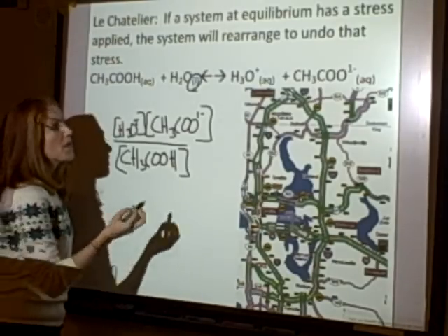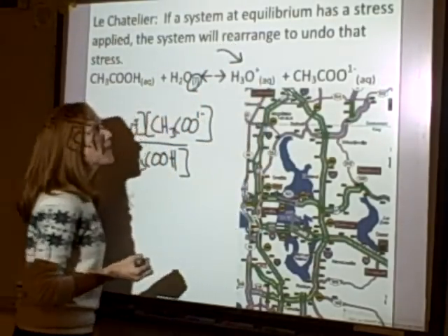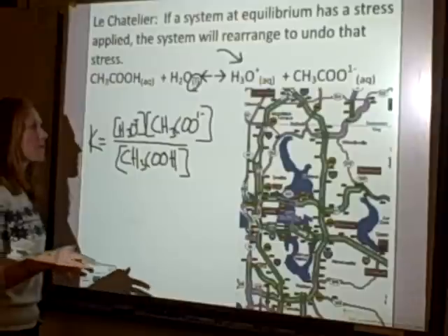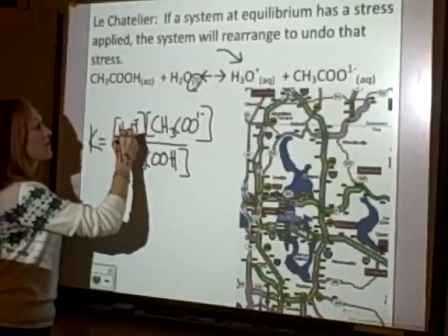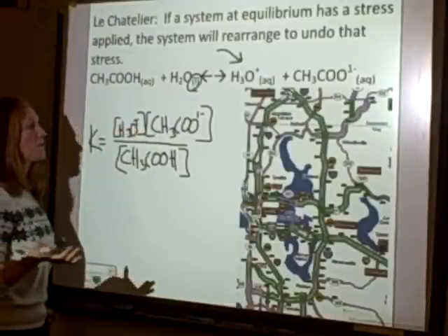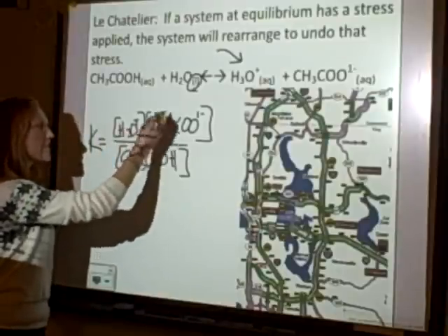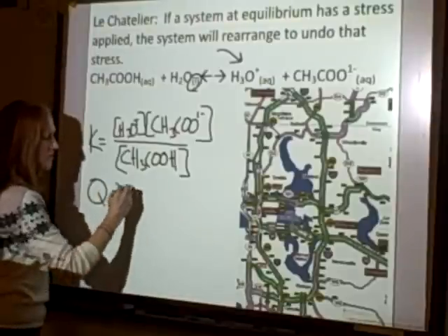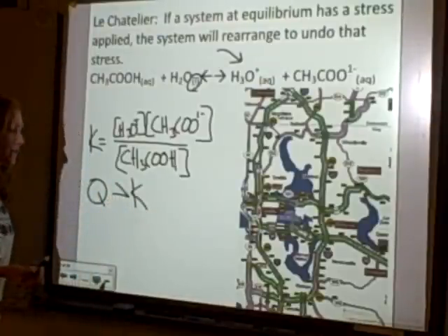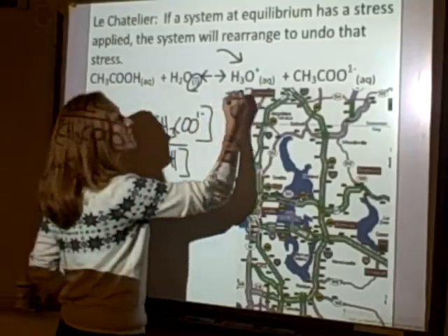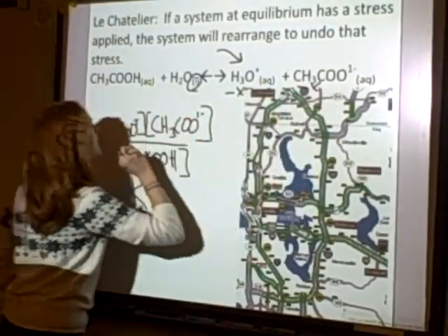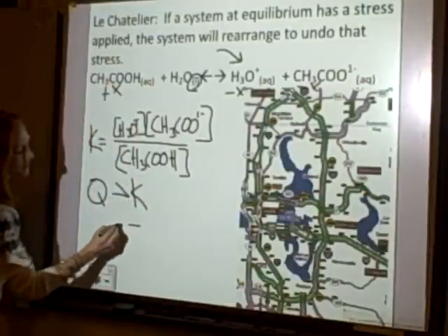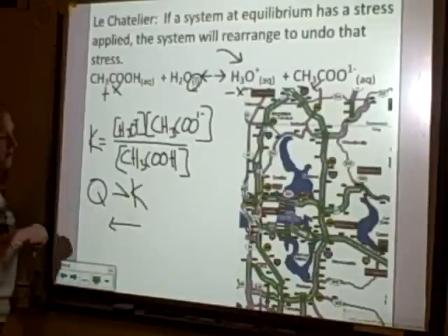A stress I could apply would be, let's add some hydronium. If I add hydronium, this value is larger. So originally I was at equilibrium, but now I have a bigger number here. So when I'm questioning, am I at equilibrium? Well, no, I have a new value. And since this fraction is now larger, the question of am I at equilibrium tells me, no, Q is too big. Q is greater than K. So to get back to equilibrium, I have to lose some of these products, minus x and minus x, and they'll turn into reactants. So what I'm doing there is I'm shifting left. I'm shifting from the products to the reactants.